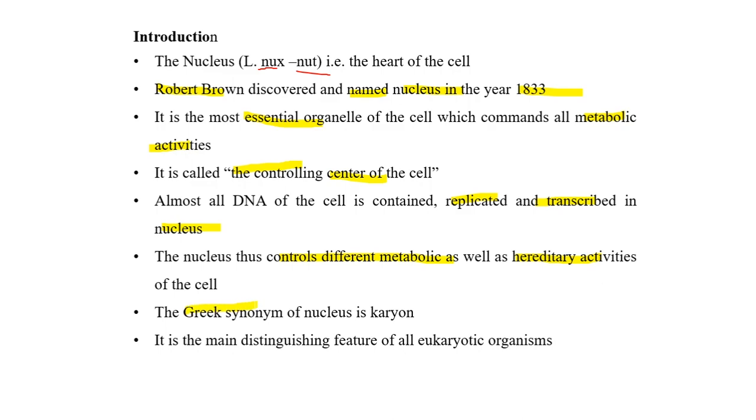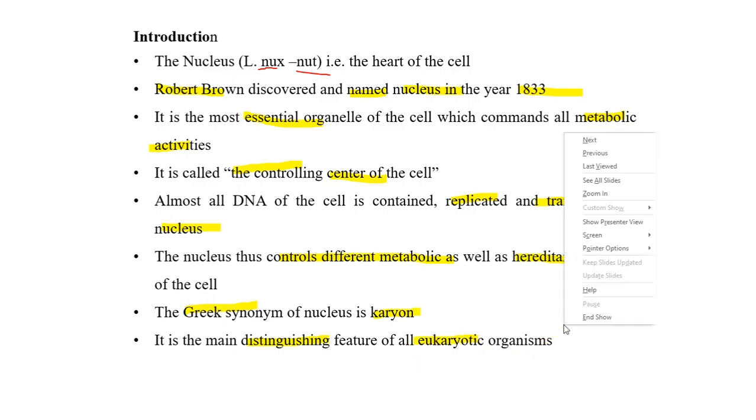The Greek synonym of the word nucleus is karyon. So, nucleus is also called as karyon. It is a main distinguishing feature of almost all the eukaryotic organisms.